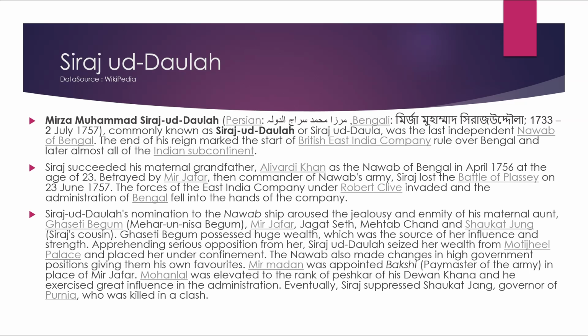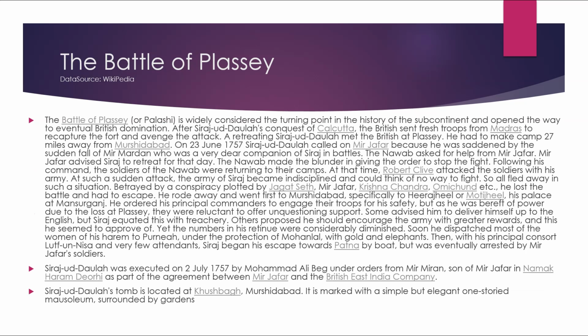Sirajud-Daulah, nominated to the Nawabship, aroused the jealousy and enmity of his maternal aunt Ghaseti Begum, Meherun-Nisa Begum, Mir Jafar, Jagat Seth Mehtab Chand and Shaukat Jung, Siraj's cousin. Ghaseti Begum possessed huge wealth which was the source of her influence and strength. Apprehending serious opposition from her, Sirajud-Daulah seized her wealth from Moti Jheel Palace and placed her under confinement.